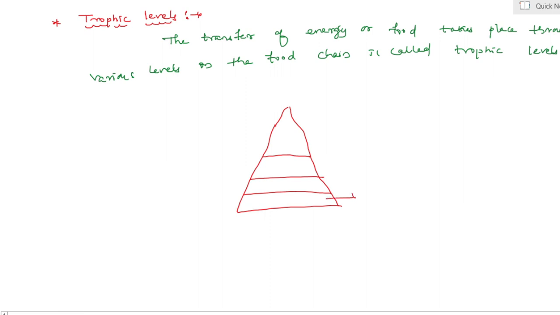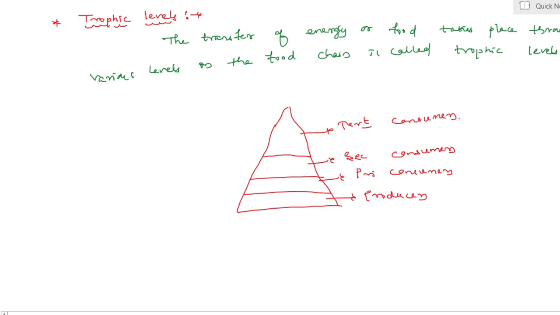Yes, producers, primary consumers, secondary consumers, and tertiary consumers. Very rarely, my dear students, there is a fourth trophic level, that is the quaternary trophic level. Yes, let us see one second.